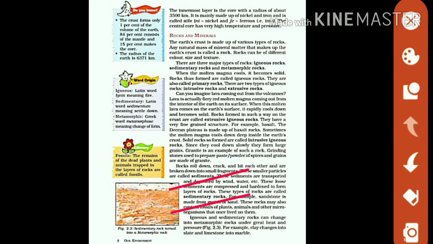The example is sandstone, which is made from the grains of sand. Sand is the sediment, and when these grains of sand combine together, it forms sedimentary rock.